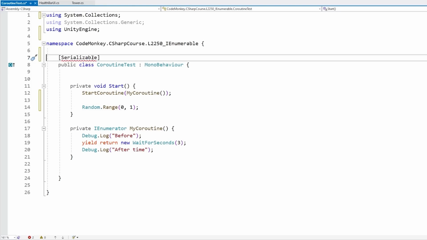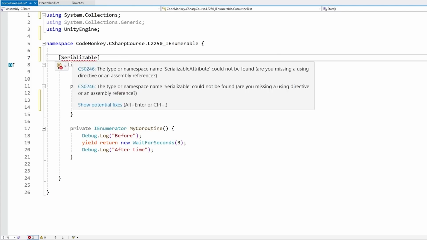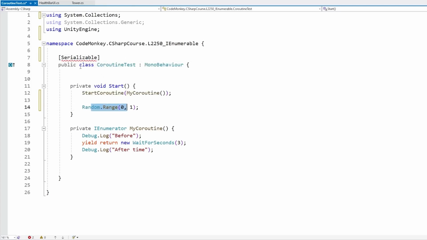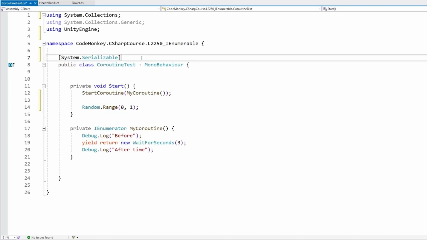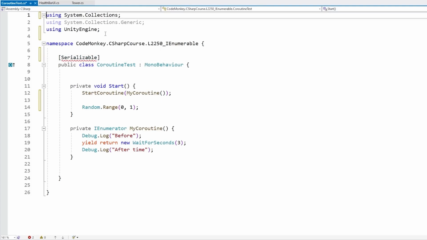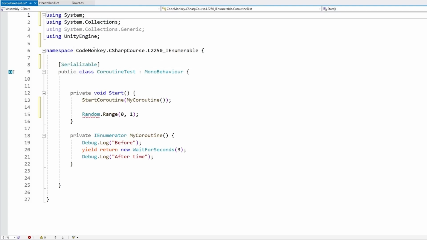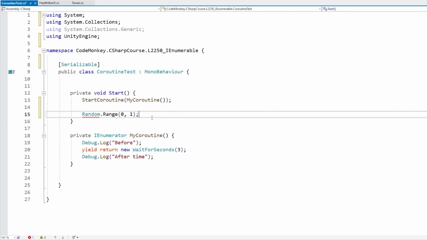So in this case, for example, if I add the serializable attribute which exists inside of System, by solving this problem, I now cause this problem. To solve these kinds of naming collisions, usually the simplest thing is to just write the full name. So for example, up here on this one, I can write System, and this one works and has no problem, or alternatively, I can just add the using System up here. So this one no longer has an error, but this one does have the error.